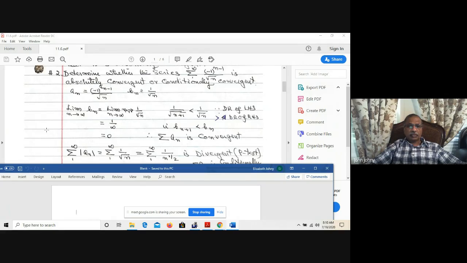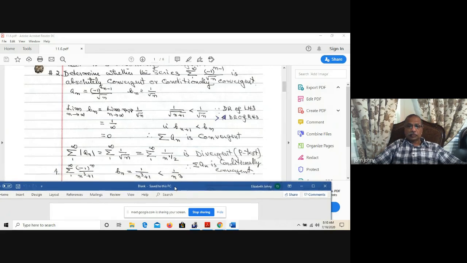Sigma 1 to infinity of the absolute value of an is equal to sigma 1 to infinity of 1 over square root of n, which is sigma 1 over n to the power of 1/2, and is divergent because of the p-test. In this case, p is 1/2, which is less than 1. So it is not absolutely convergent, but it is convergent. So that means sigma an is conditionally convergent.